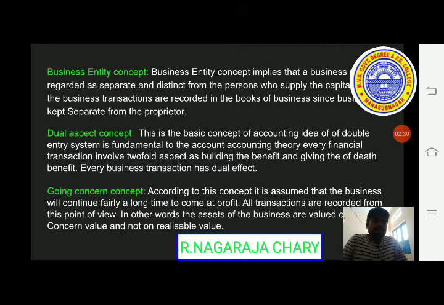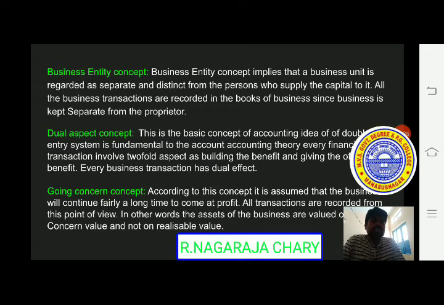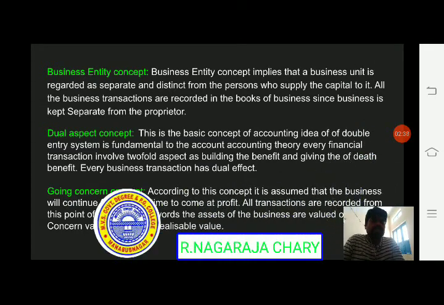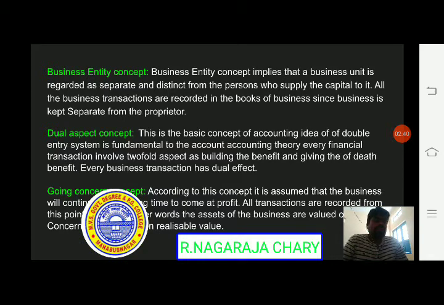First one, business entity concept. Business entity concept implies that a business unit is regarded as separate and distinct from the persons who supply the capital to it. All the business transactions are recorded in the books of business, since business is kept separate from the proprietor.